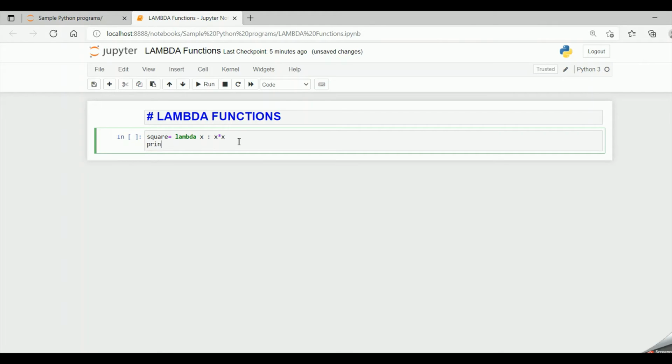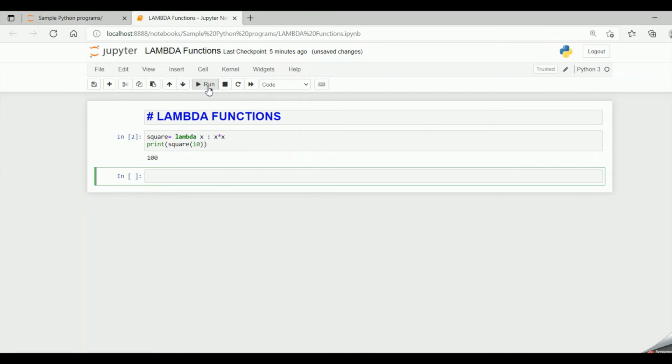So I say print square of 10. When I pass 10, the x in the lambda function, the argument, takes the value 10 and it will perform 10 into 10, which is equal to 100, and that will be held in the square variable. So when we say print square of 10, it will print the value 100. So this was with a single argument.